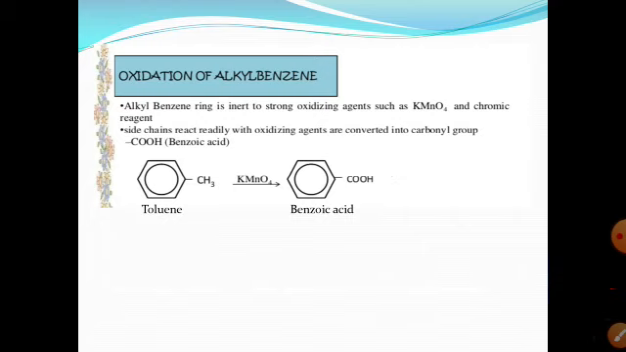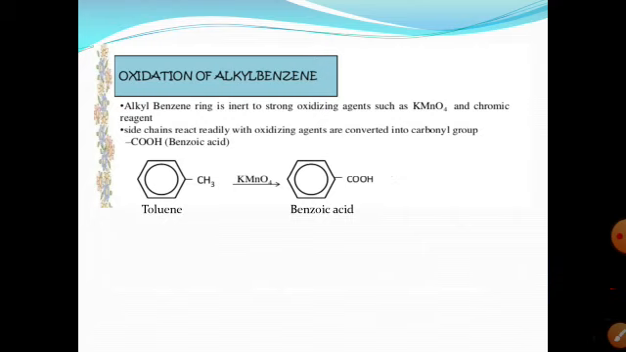Oxidation of alkyl benzene. Oxidation of the side chain: if any alkyl group is present on the benzene ring, then the benzene resists oxidation in the presence of KMnO4 and potassium dichromate. The oxidizing agent KMnO4 will oxidize the side chain or alkyl group present on the benzene ring. It doesn't oxidize the benzene ring itself. So the alkyl benzene ring is inert to strong oxidizing agents such as KMnO4 and chromic reagent. The side chain reacts readily with the oxidizing agent and is converted into a carbonyl group, that is, a carboxylic acid.